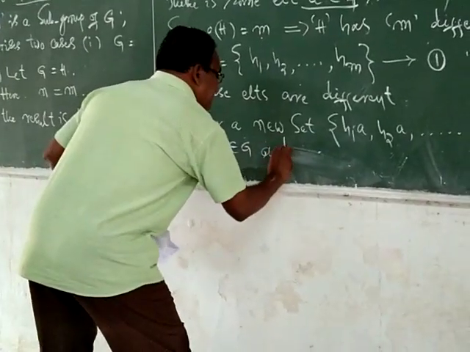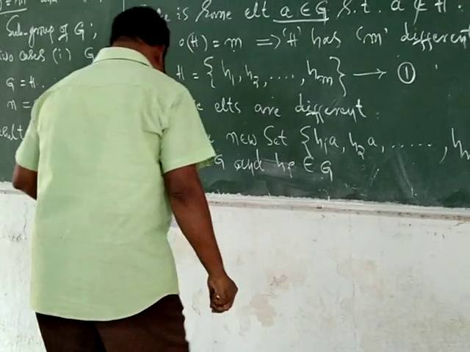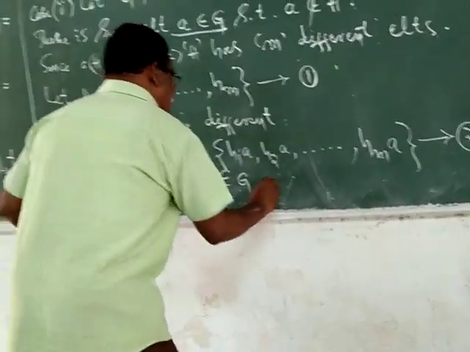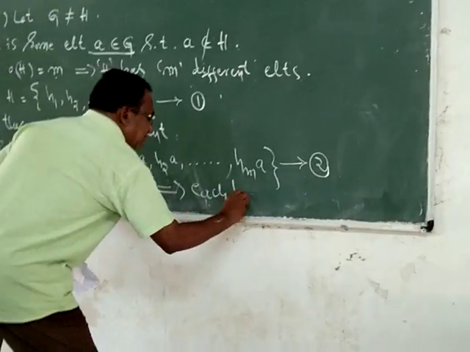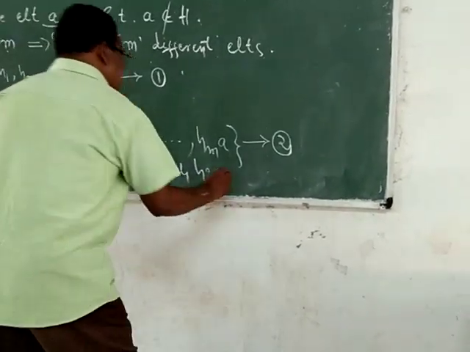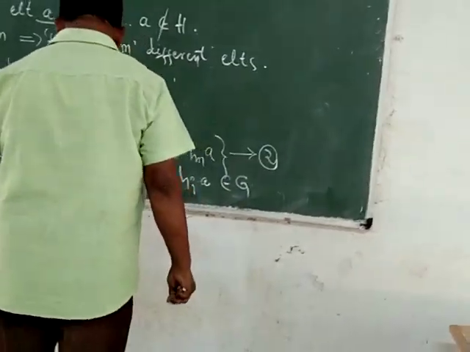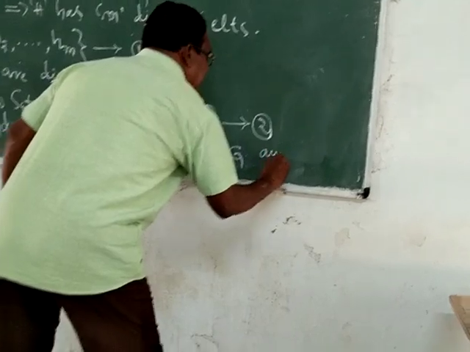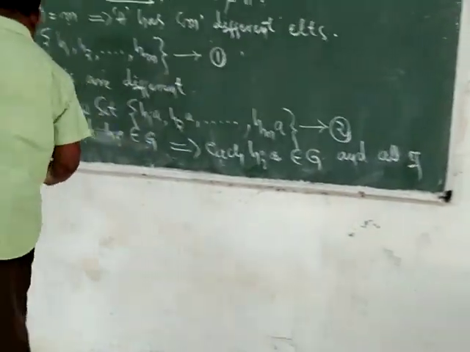and HI belongs to G, which implies that each HIA belongs to G, and all of them are different. That is important.